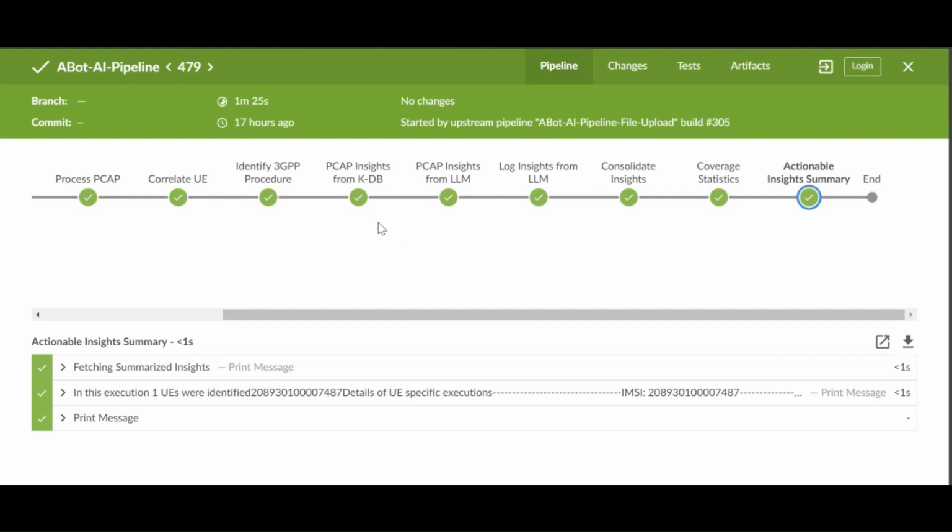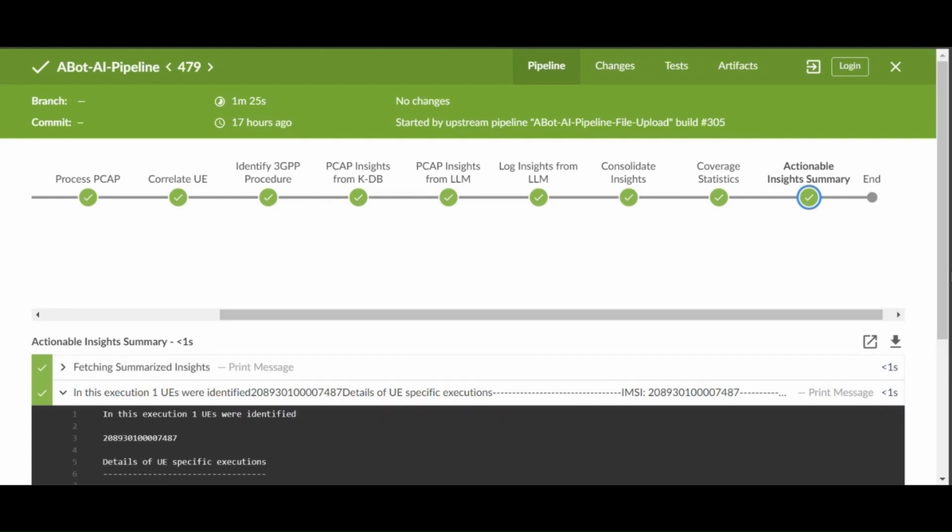provide the insights. Once the PCAP insights are generated, ABot AI will use correlated logs from various network functions and LangChain based multi LLM framework to generate log based insights. Once all the insights are generated, ABot AI will summarize and consolidate those insights. It will also generate a coverage statistics report and a final actionable insights summary.